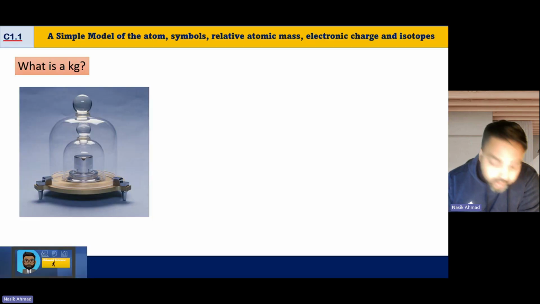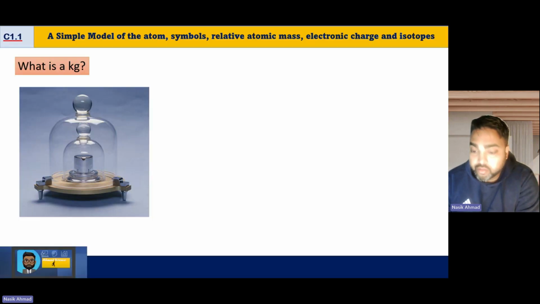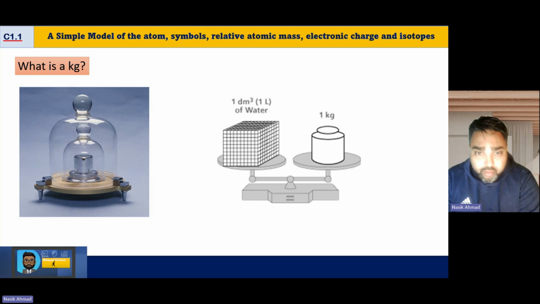Now, the next part of this, ladies and gents, is the kilogram. When I say the kilogram, I mean there's a museum in France, and it contains the kilogram. This is the kilogram which other countries compare their version of the kilogram to, and that is how we make sure that everything is the same. Now, ultimately, that is quite an old-fashioned way of doing it. So we came up with a definition for what the kilogram should be. It's 1 decimeter cubed, or 1 liter, of water at 3 degrees Celsius.